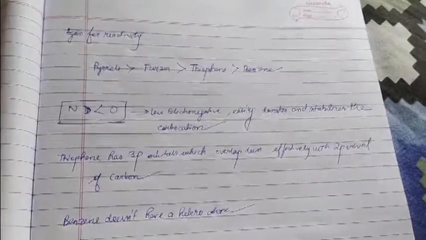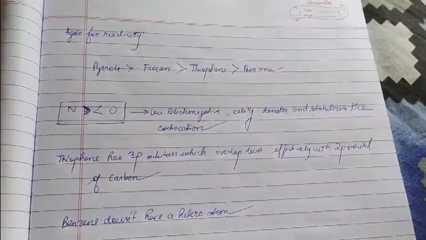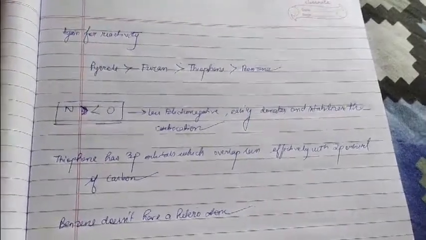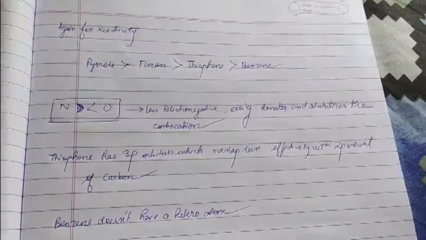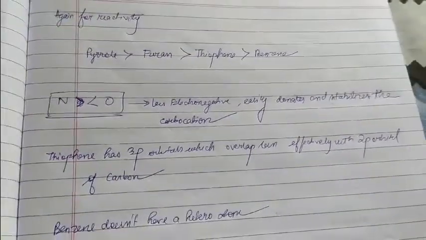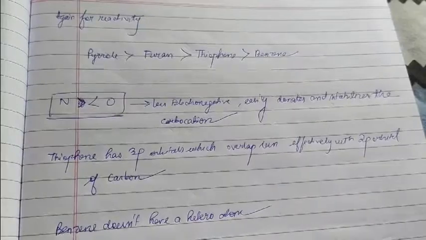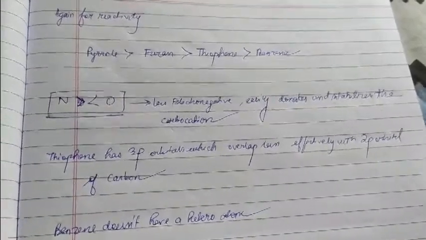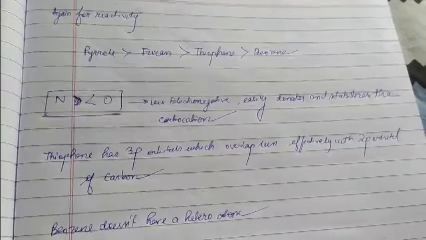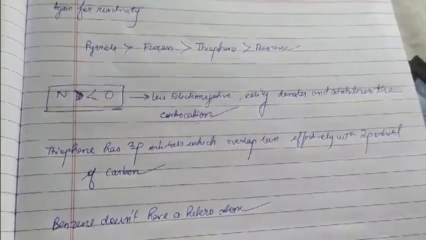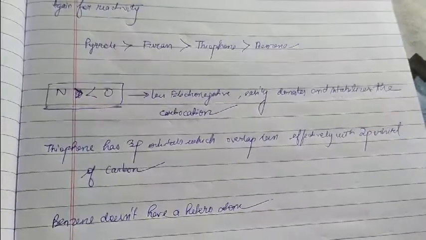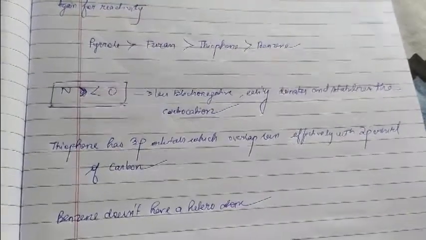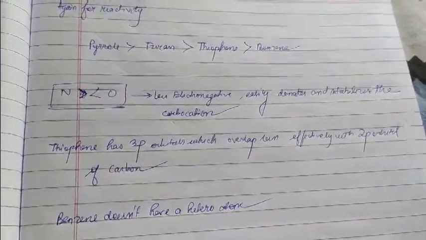Also, the question that comes now is that thiophene, which has sulfur, is the least electronegative again. But here we have 3p orbitals. These 3p orbitals do not overlap effectively with the 2p ones due to, as you can see, the change in the principal quantum number from 3 to 2. So effective overlap doesn't take place, and hence thiophene is in third place. Also benzene shows the least reactivity due to the absence of a heteroatom.